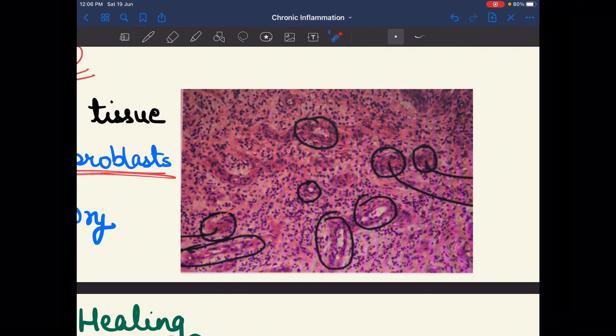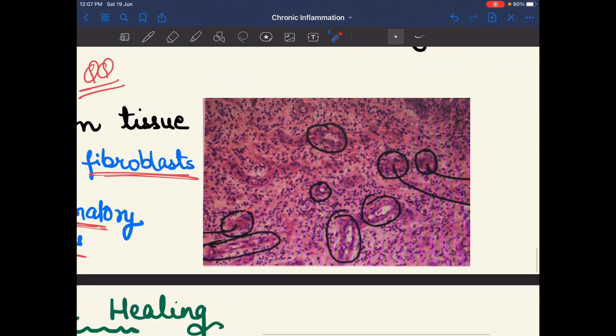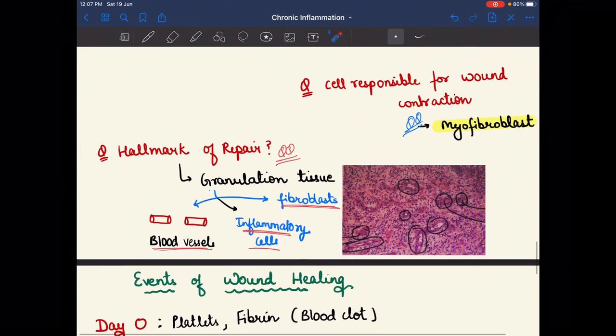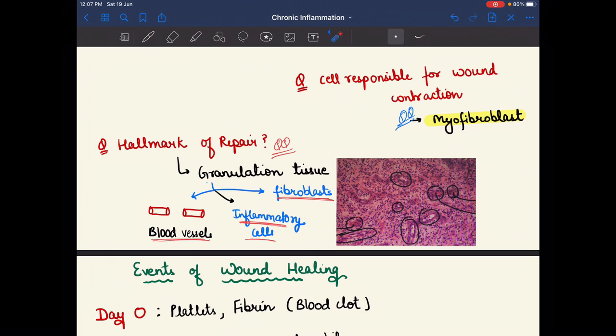We see that there are a lot of blood vessels. See this one, this one, here also, here also. We see a lot of central lumens which are red, and if the central lumen is red, it means it is a blood vessel. So there are lots of blood vessels, lots of inflammatory cells as we see here, and fibroblasts. So this is about the hallmark of repair, that is granulation tissue.